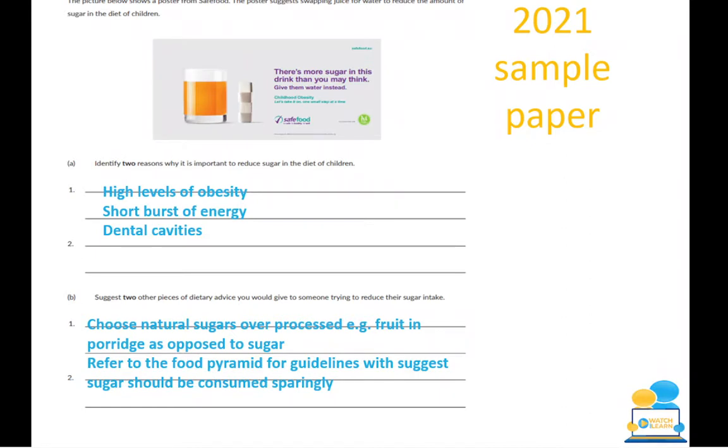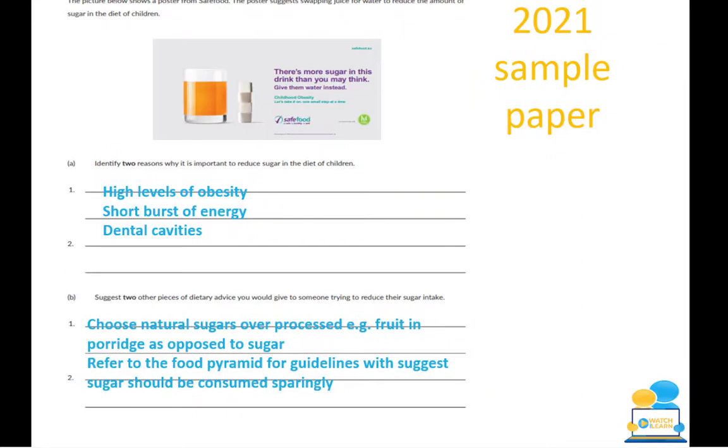So why would we reduce it? Well, it can cause high levels of obesity. If a kid is having a couple of those glasses a day, they could actually be potentially consuming more sugar than eating maybe an ice cream. So you want to reduce their levels so that it won't lead to obesity later in life.